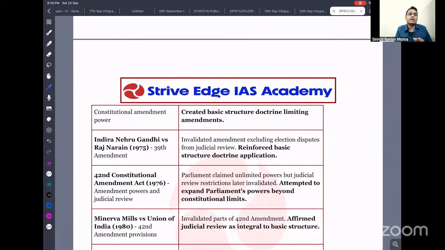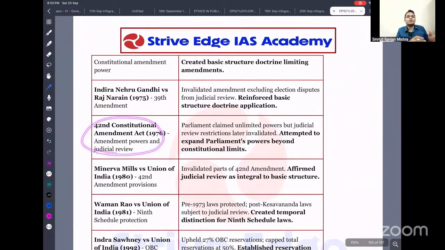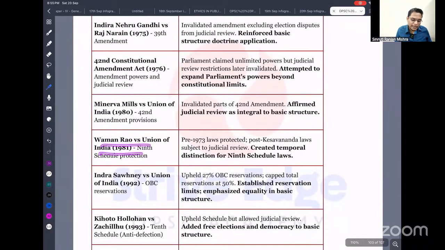to invalidate the judgment, placing electoral disputes outside judicial scope. They put the electoral dispute of the Prime Minister, Vice President and President outside the judicial scope. Here the Supreme Court said that judicial review is the basic structure of the Constitution. You cannot exclude it from the Supreme Court. The 42nd Constitutional Amendment again tried to give Parliament unlimited power to amend the Constitution, outside judicial review. After that, in the Minerva Mills case, the Supreme Court said that judicial review is a basic structure of the Constitution, so Parliament cannot take it away by mere amendment. In the Waman Rao case, it again said that judicial review is a basic structure of the Constitution.